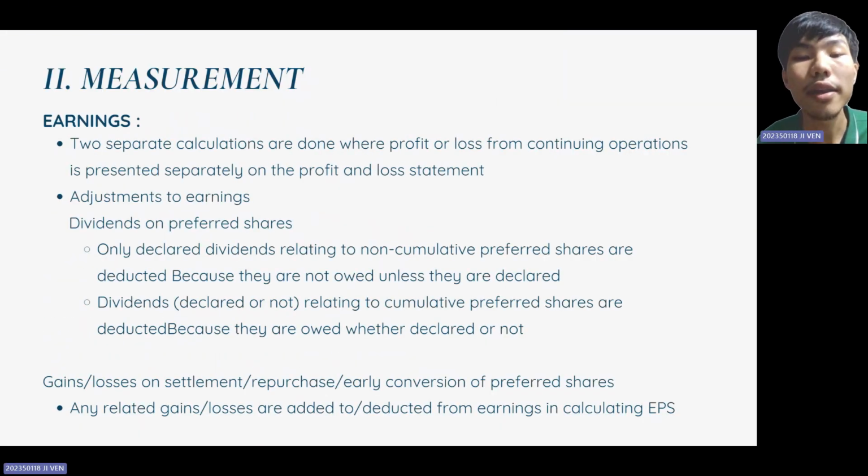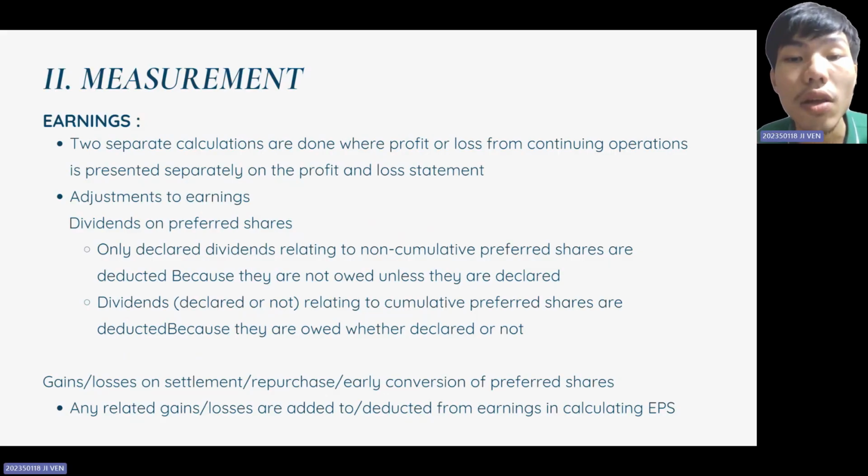Next, let's talk about some necessary adjustments to earnings before calculating EPS. There are two separate calculations when profit or loss from continuing operations is presented separately in the income statement. Adjustment may be needed for dividends on preferred shares.